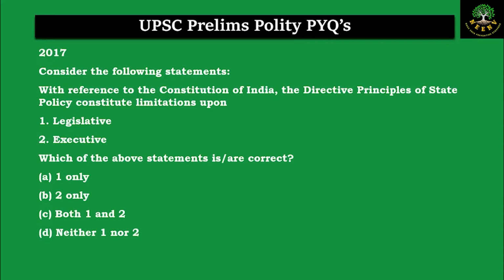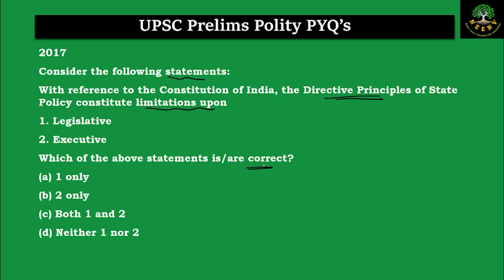Let us discuss the next question. This is from the year 2017. Consider the following statements. With reference to the Constitution of India, the directive principles of state policy constitute limitations upon 1. Legislative, 2. Executive. Which of the following statements are correct?